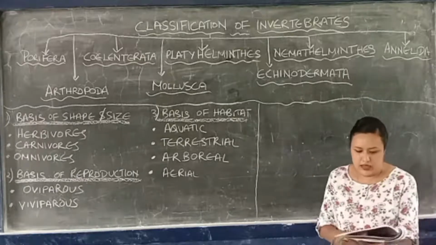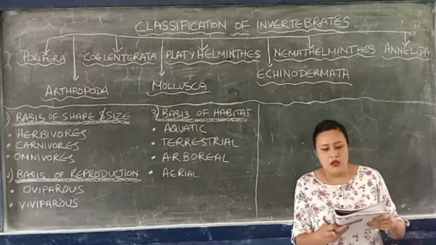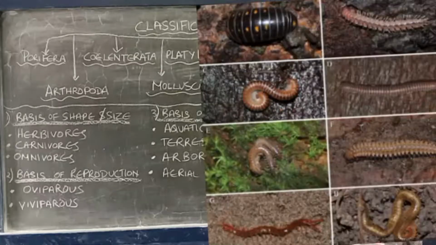Then you can see Myriapods. Myriapods also come under Arthropods as a class. The bodies are divided into many segments. They have at least 2 pairs of legs and 1 pair of antennae. They have a long, flat, cylindrical body with many legs; the number of legs may vary from 20 to 200.